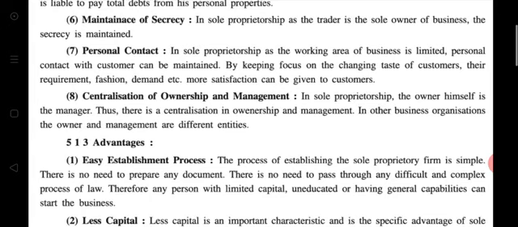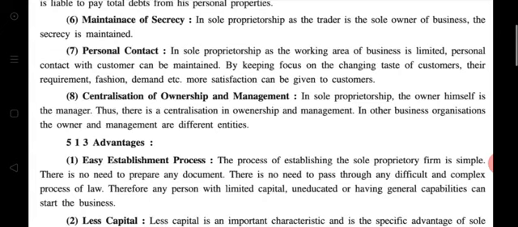customers. In this type of business organization, the working area is limited because the business is handled by only a single person. So personal contact with customers can be maintained because the working area is not too large. That's why, keeping focus on the changing taste of customers, their requirements, fashion, demands, more satisfaction can be given to customers.